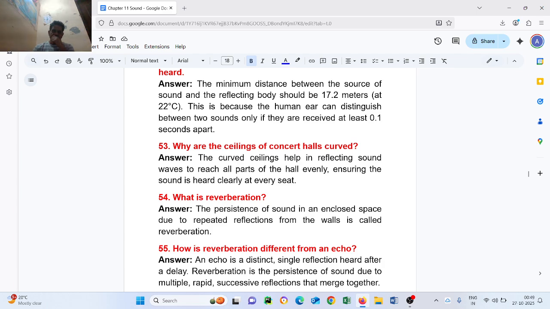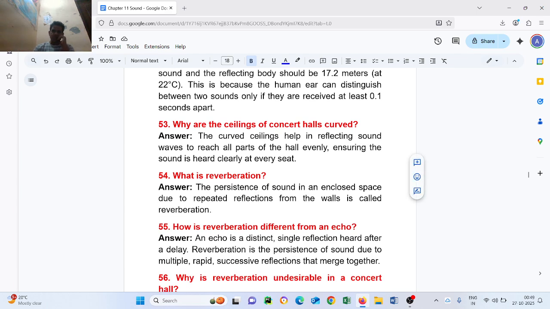Question number 55. How is reverberation different from an echo? An echo is a distinct single reflection heard after a delay. Reverberation is the persistence of sound due to multiple rapid successive reflections that merge together.